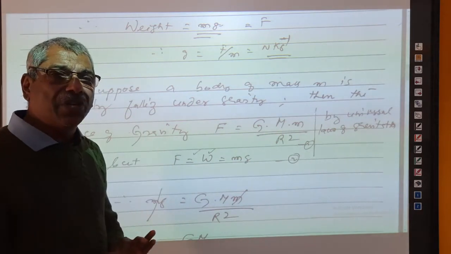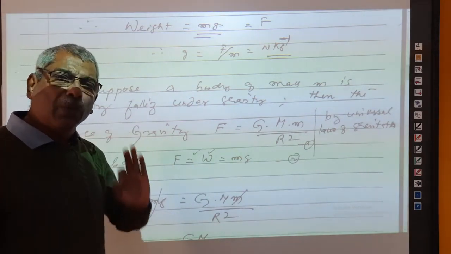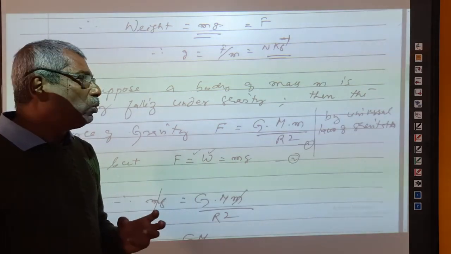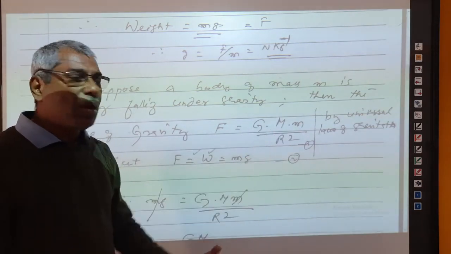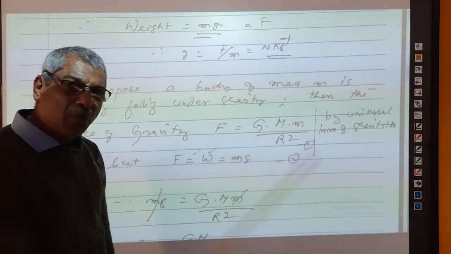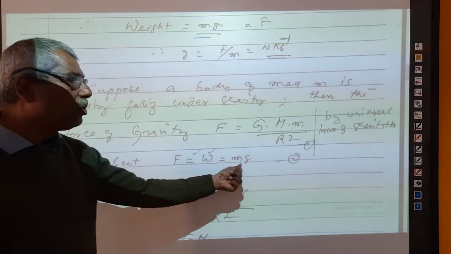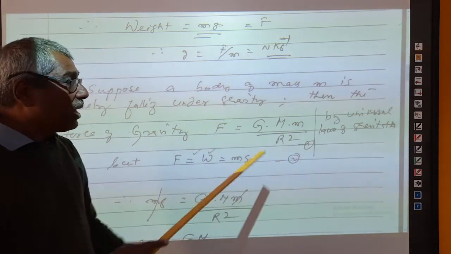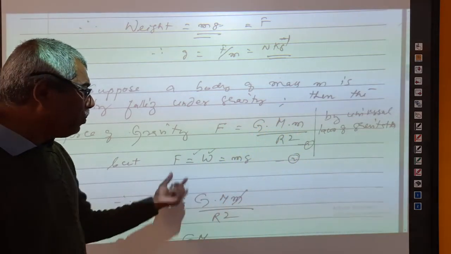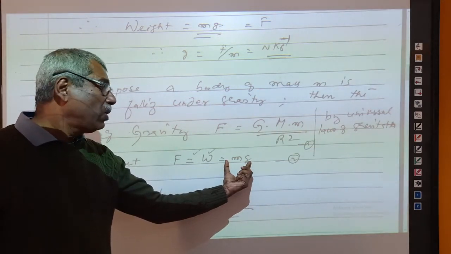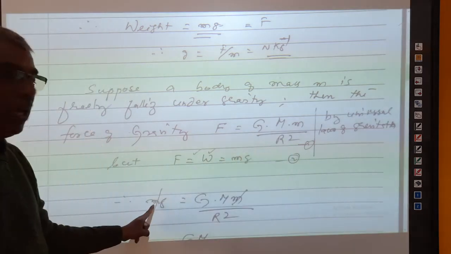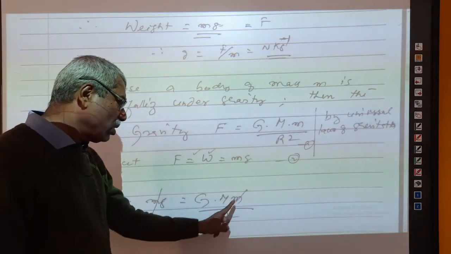According to the universal law of gravitation, when an object of mass small m is kept on the surface of the earth of mass capital M, the force of attraction acting between them is equal to G capital M small m divided by r square. But this force is actually the weight of the body. The weight of the body is W is equal to mg, right? Actually, the attractive force made by the earth on the body creates weight on the body. Therefore, we can write mg is equal to G capital M small m divided by r square.